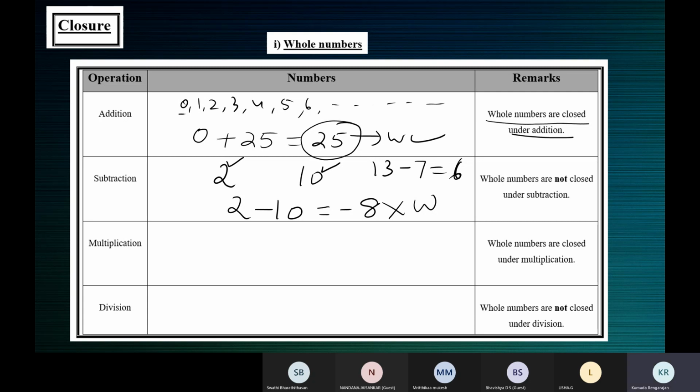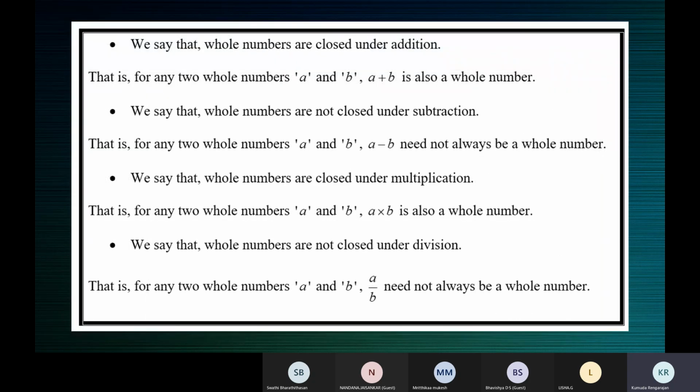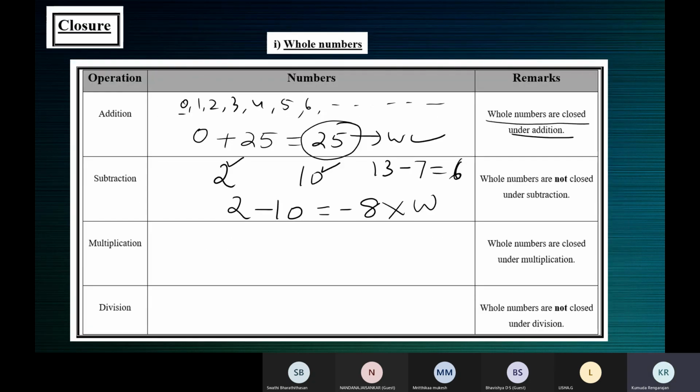The difference of 2 whole numbers is not always a whole number. You have it here, children. Don't worry. Whatever I'm saying is all here. So just understand that's what you have to do now.